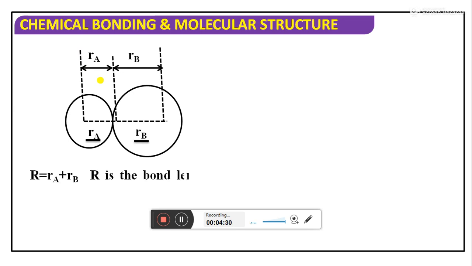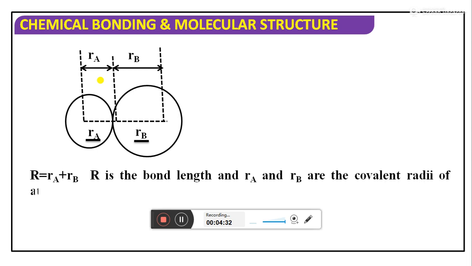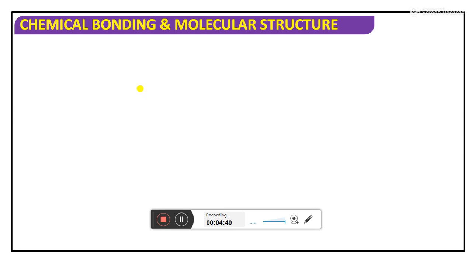Ra plus Rb is equal to the bond length only. Okay, now here this one you remember. Bond length is nothing but the distance between the two nuclei of atoms. The distance between two nuclei of atoms is called bond length only.